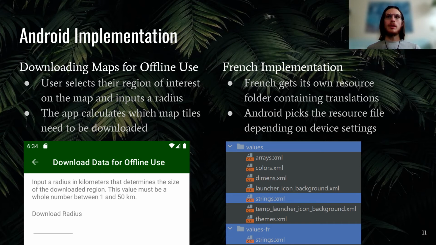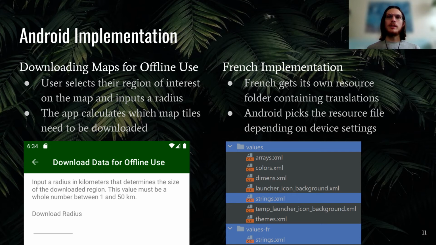This will allow forest ecologists to use the app in the field without an internet connection. To do this, the user selects a region of interest on the map and then inputs the desired radius for downloading. Once again, preferences are used to store the coordinates of this location and the radius. The downloaded map tiles are kept in the device's internal storage that's specific to the Biomapper app.